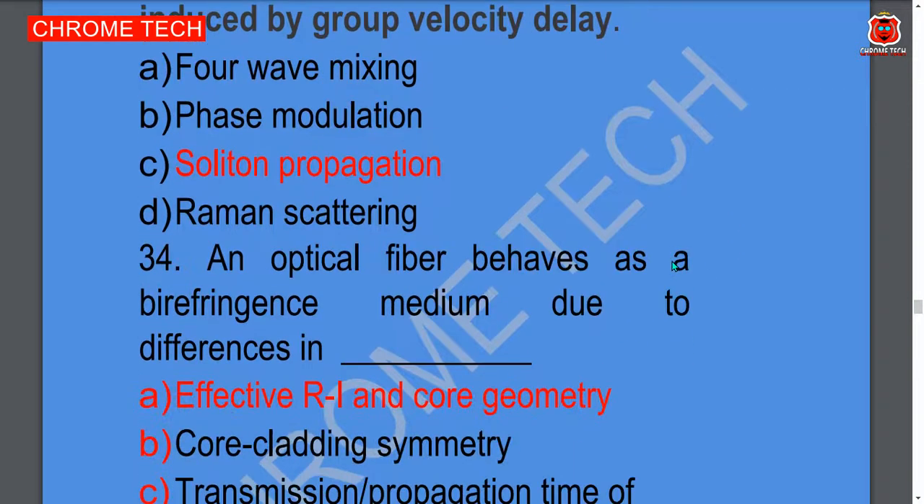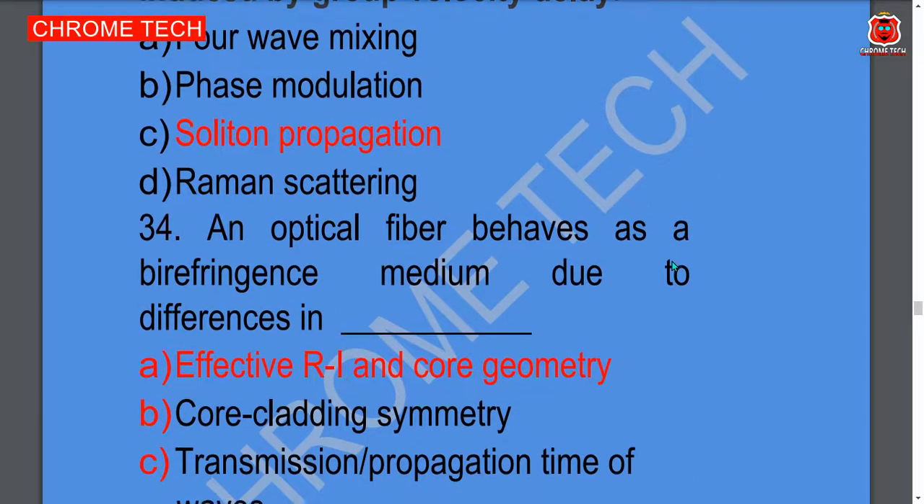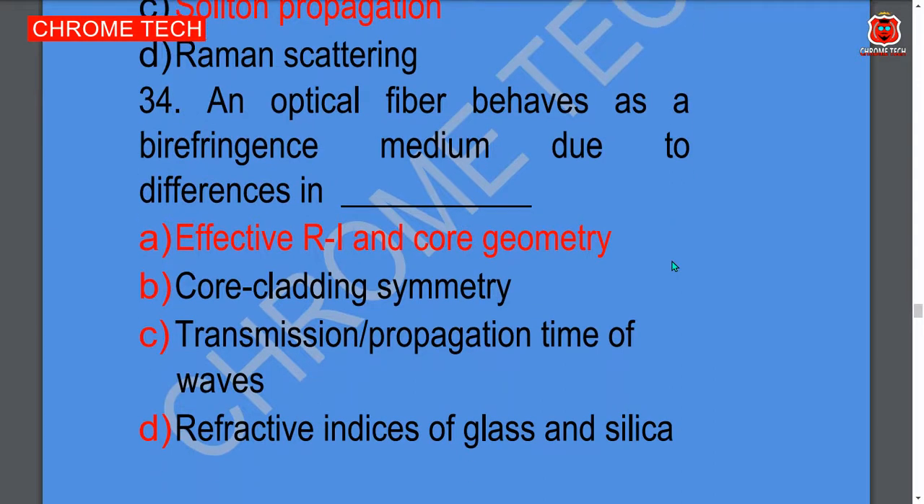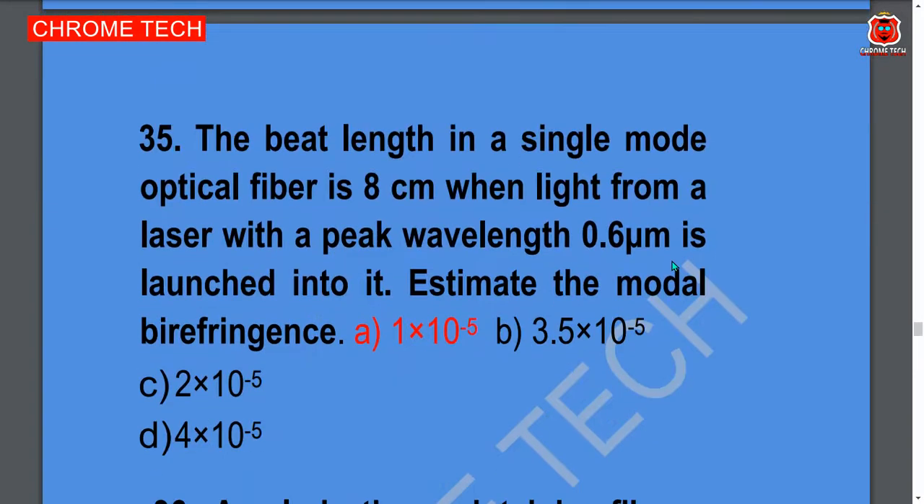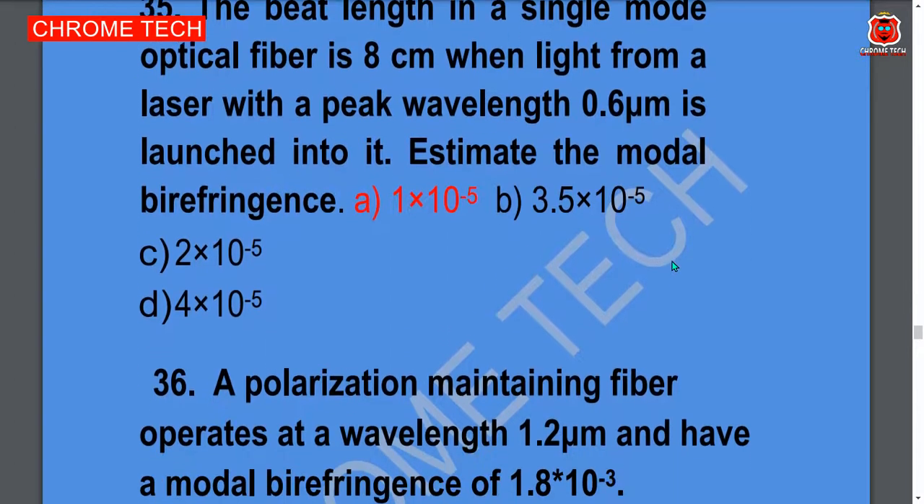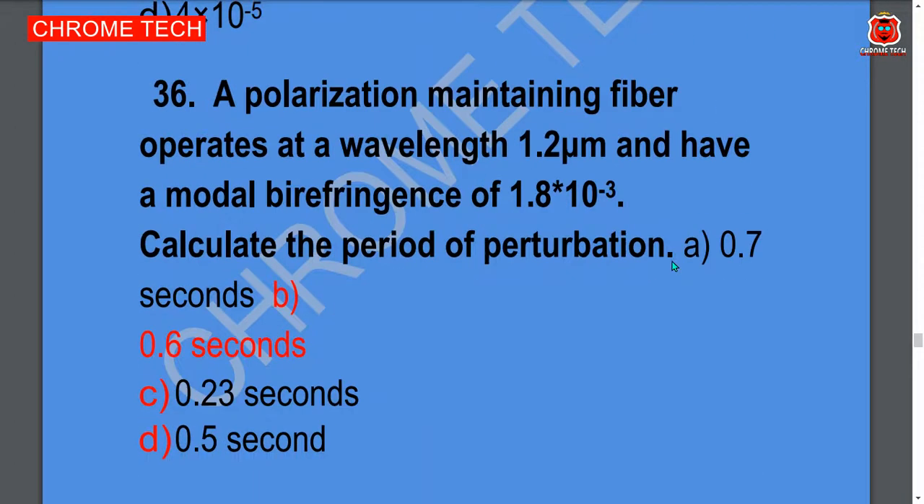Next question. An optical fiber behaves as a birefringent medium due to difference in dash. Effective refractive index and core geometry is the correct answer. Option A is the correct answer. Next question. This is a 2 mark multiple choice question. The beat length in a single mode optical fiber is 8 cm when light from a laser with a peak wavelength of 0.6 μm is launched into it. Estimate the modal birefringence. Option A, 1 into 10 to the power minus 5, is the correct answer. Next question.